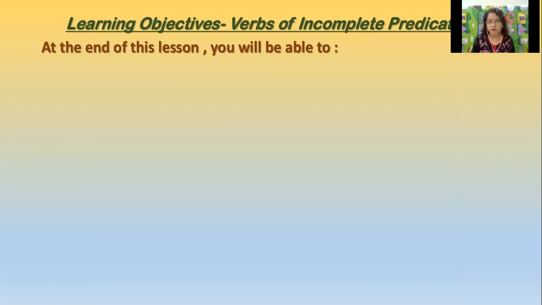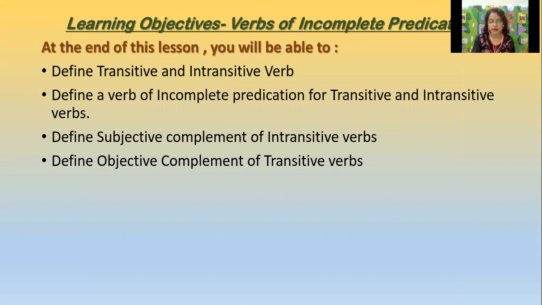At the end of this lesson, you will be able to define transitive and intransitive verbs, define a verb of incomplete predication for transitive and intransitive verbs, define subjective complement of intransitive verbs, and define objective complement of transitive verbs.